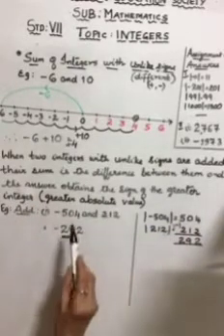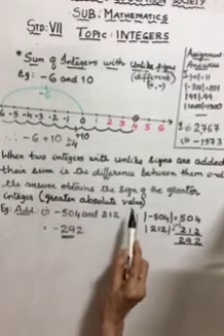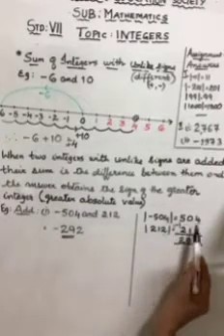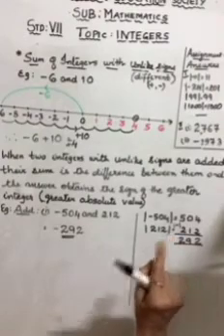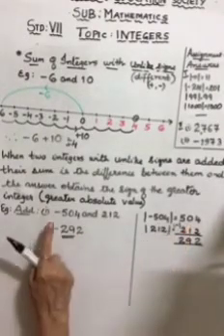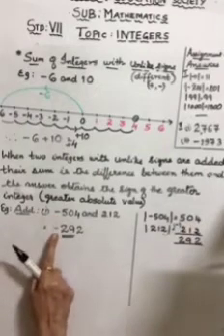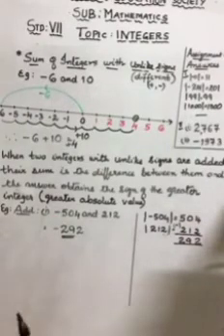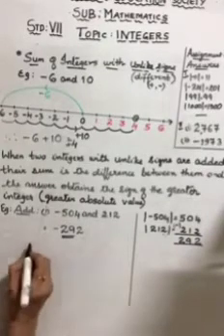You must look at the greater absolute value. If the number with the greater absolute value has a positive sign, the answer will be positive. But here our greater number has a negative sign, so the answer has a negative sign. Let me show you one more example. You will understand.